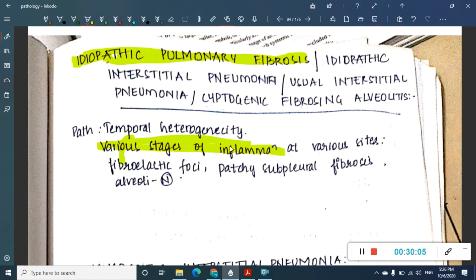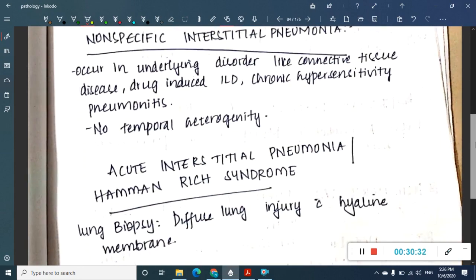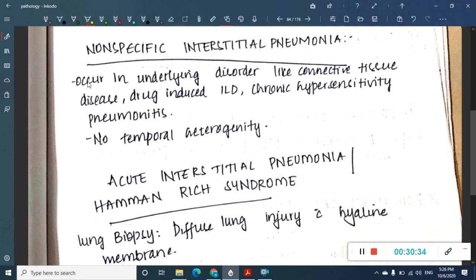In some areas you can see just a starting of inflammation like fibroelastic foci development. In some areas you will see a mild fibrosis. In some areas you see honeycombing development. So in this idiopathic pulmonary fibrosis, there will be various stages of inflammatory development. That is called heterogeneity. So you will see temporal heterogeneity in idiopathic pulmonary fibrosis.